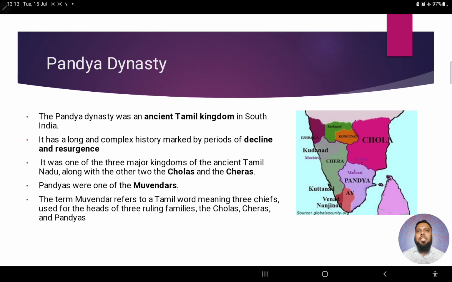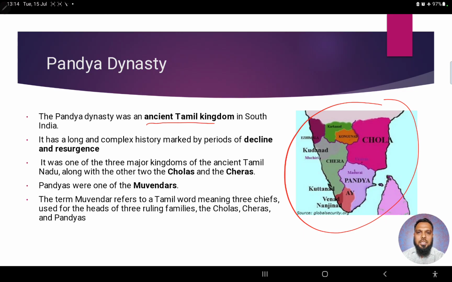First of all, we'll be seeing the dynasty, right? So as you can see in the map on the right side, we see they are particularly based in South India, right? So an ancient Tamil kingdom in the Tamil territory, right? And you can see the Pandya map over here, right? They are surrounded by Cholas and Cheras,